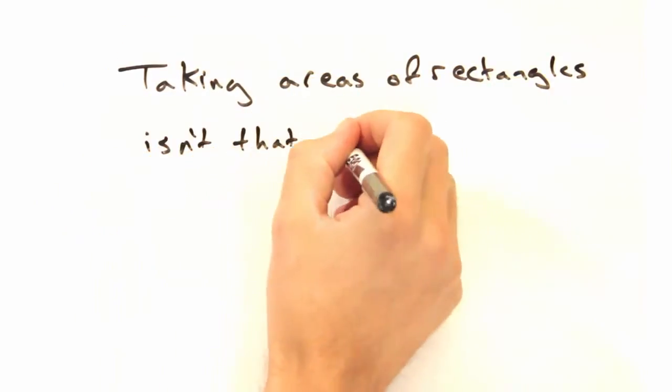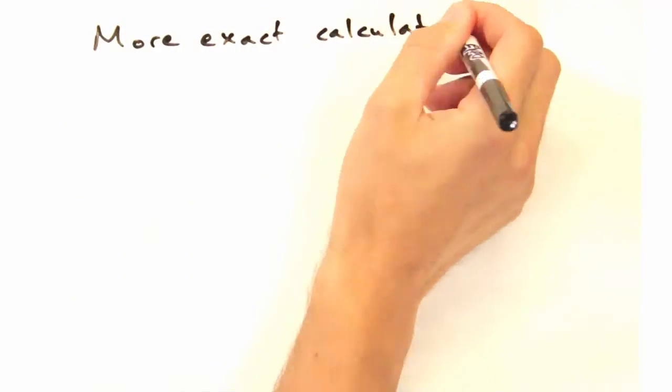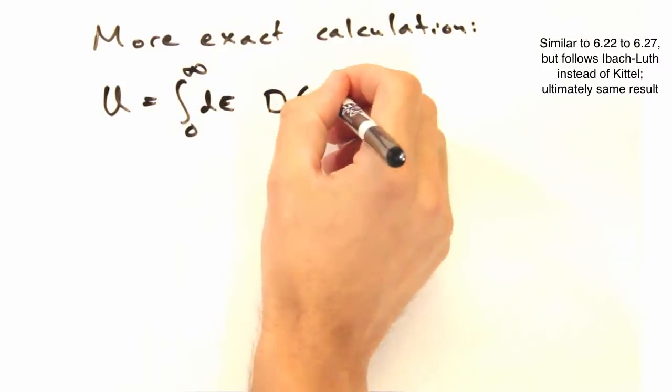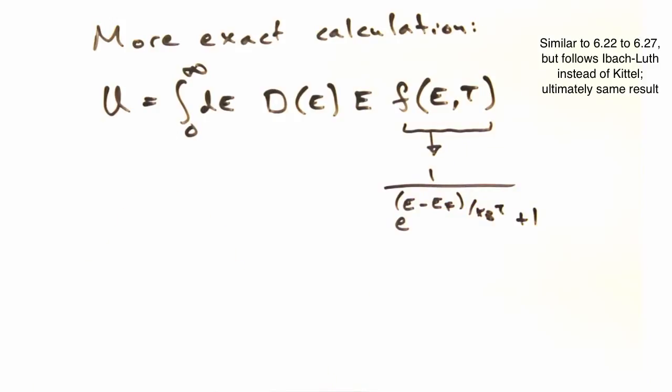At least speaking for the physicists in the room, taking areas of rectangles isn't that good of a mathematical model, even if it does work. Turns out we can get really similar results through some heavier math. So we want to start with our system energy, which we build by multiplying the energy at a given mode by the density of states and by the Fermi-Dirac distribution, and then we take the integral over all energies.